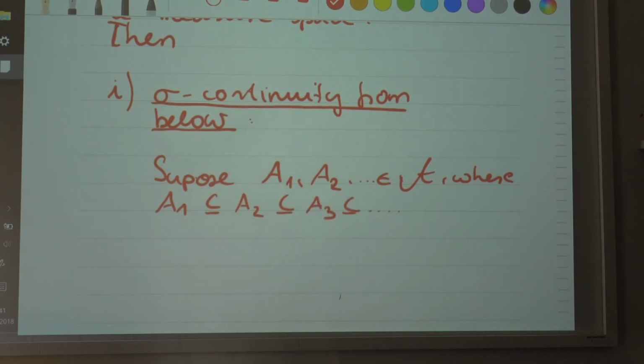So we have an increasing sequence of sets.